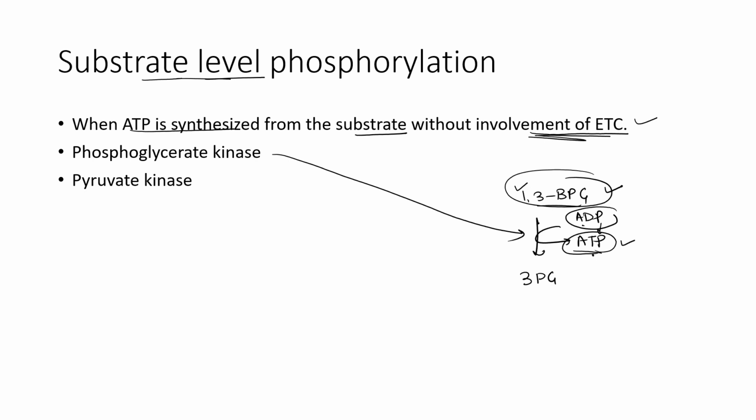Again pyruvate kinase, this is also a substrate level phosphorylation, and phosphoenol pyruvate will be converted to pyruvate in presence of pyruvate kinase. Again ADP will be converted to ATP. So this is the energetics and important points related to glycolysis.